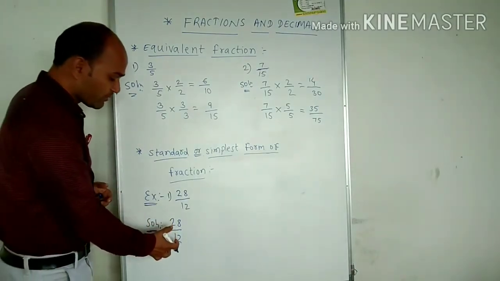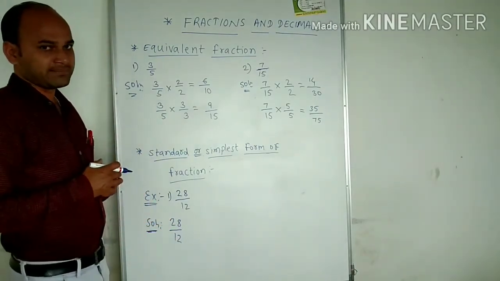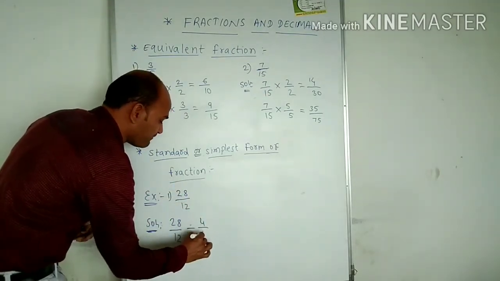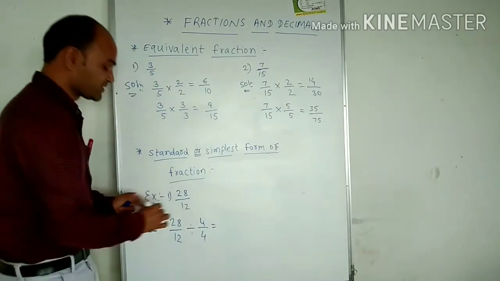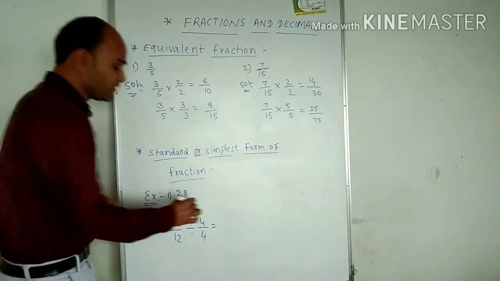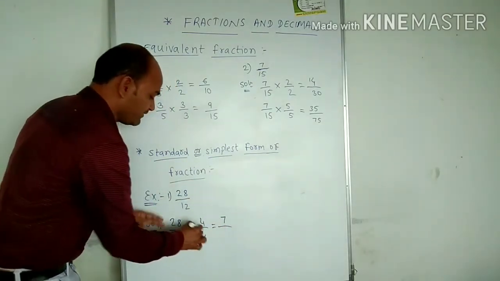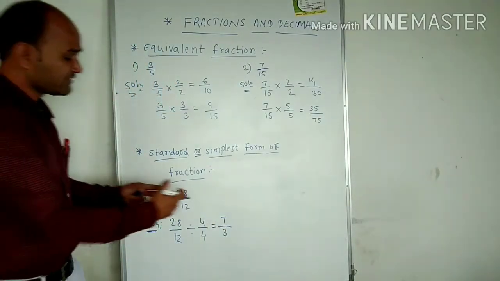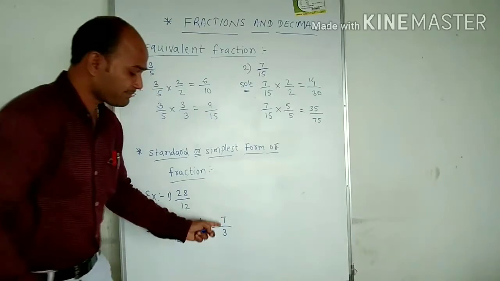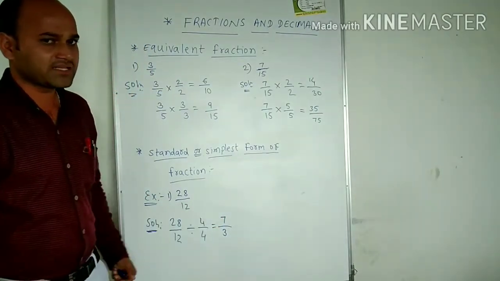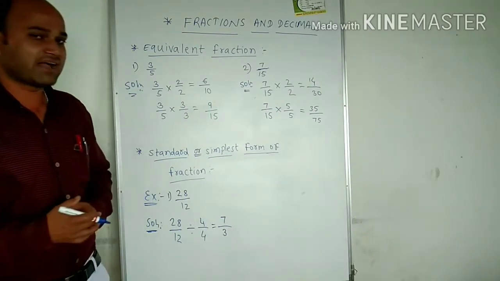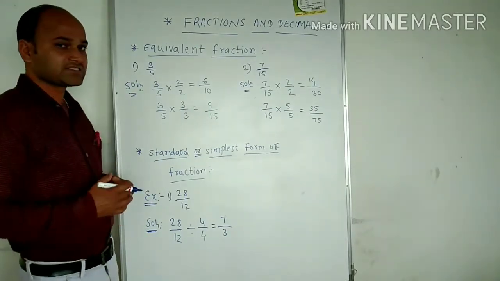Yes, 12 and 28 are in the 4th table. So we can divide both by 4. 4 7s are 28 and 4 3s are 12. Can we divide 7 upon 3 further? It is not possible to divide it further. So in this way we have to bring the fraction into the simplest form.